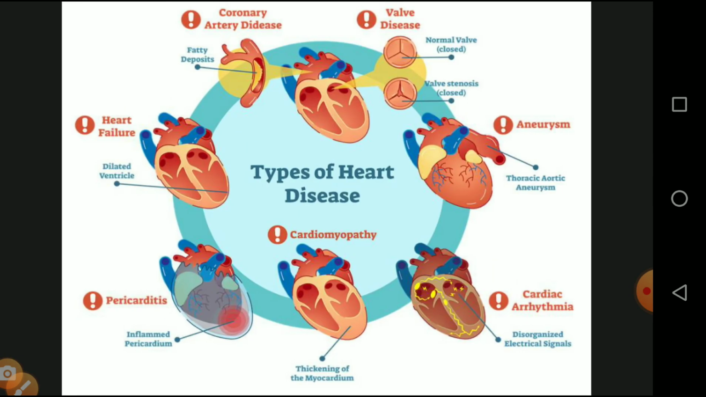We will see about the cardiovascular diseases. Different types of cardiovascular diseases take place. Number one is coronary artery disease, valve diseases, aneurysm, then cardiac arrhythmia, cardiomyopathy, then pericarditis, and heart failure. These are the diseases caused by cardiovascular disease.